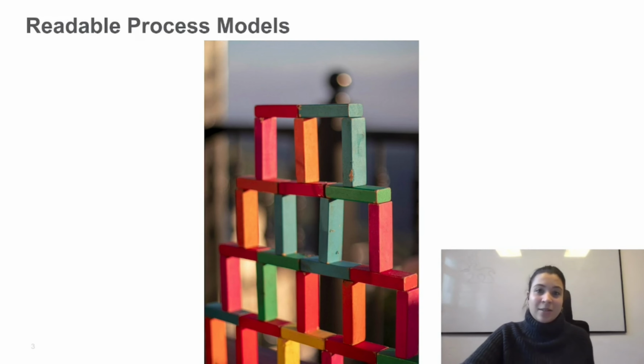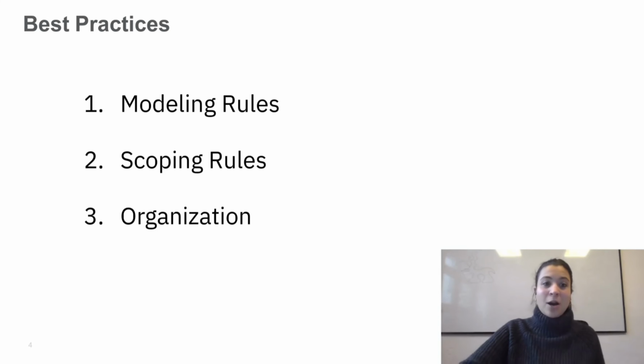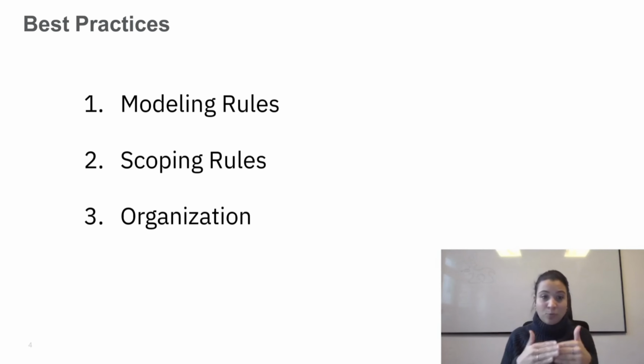And these best practices consist basically of three parts. The first part will describe the modeling rules. So what can we do on the level of the BPMN diagram to make our BPMN diagram better, or so that we can read it better. The second one is talking about the scopes, because often we see bad process models because they try to include two scopes at the same time, and we should really think about those scopes again.